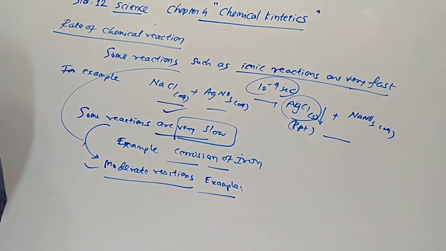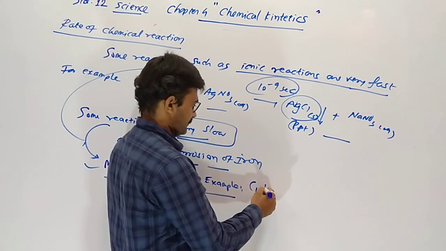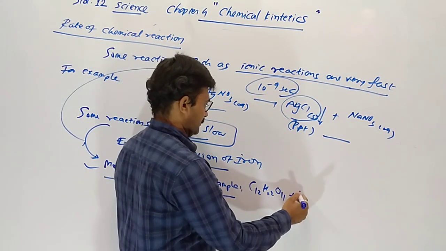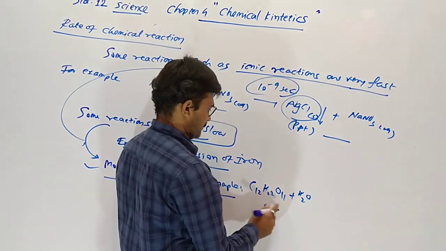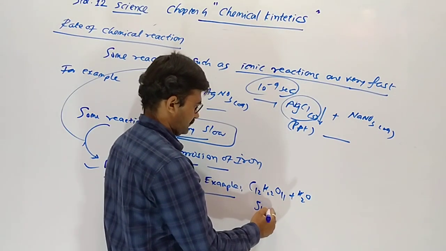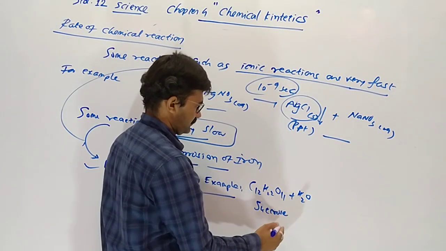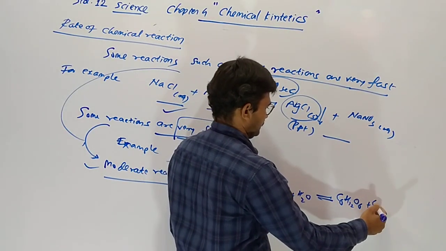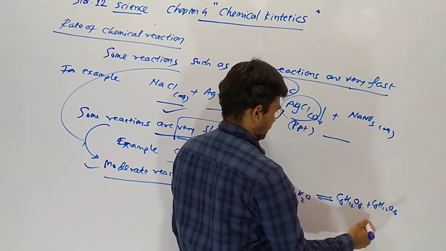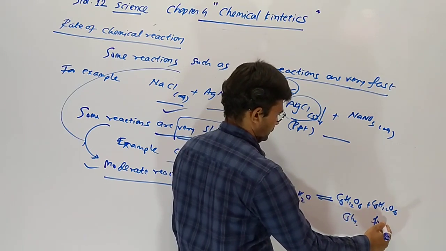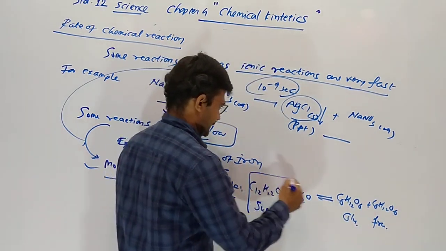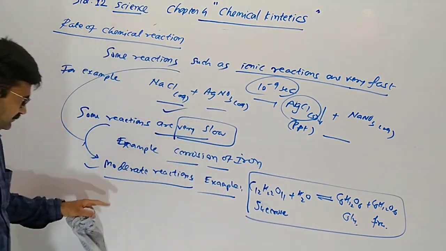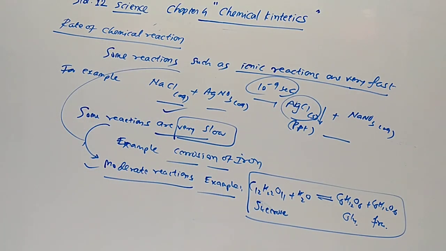Inversion of sucrose, cane sugar: C12H22O11, this is sucrose. It gives glucose plus fructose. So this reaction is a moderate reaction. Understood?